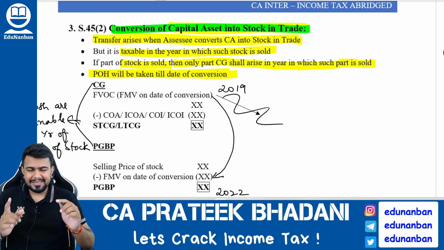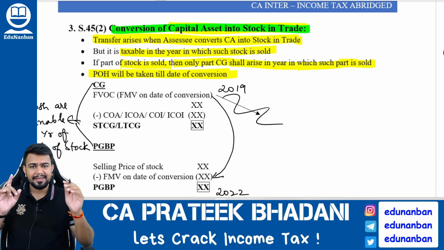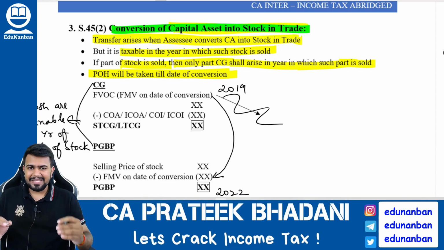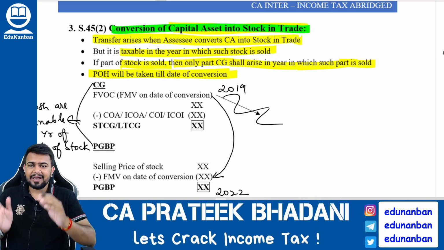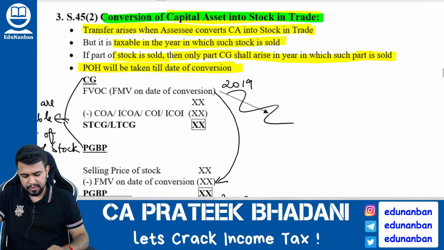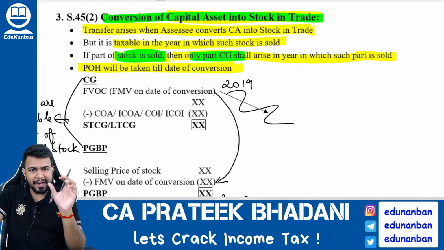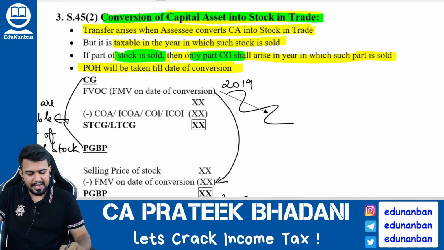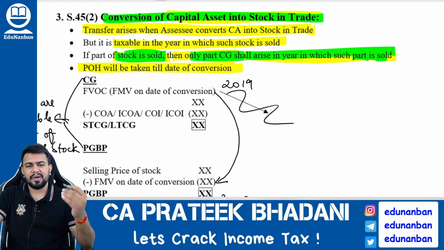Fine. Now let us come to Section 45 subsection 2, conversion of capital asset into stock in trade. When a capital asset is converted into stock in trade, the transfer arises when the conversion takes place, but capital gain will be taxable in the year in which the stock is sold. And if a part of the stock is sold, then capital gain will arise only for that part, in the year in which such part is sold.